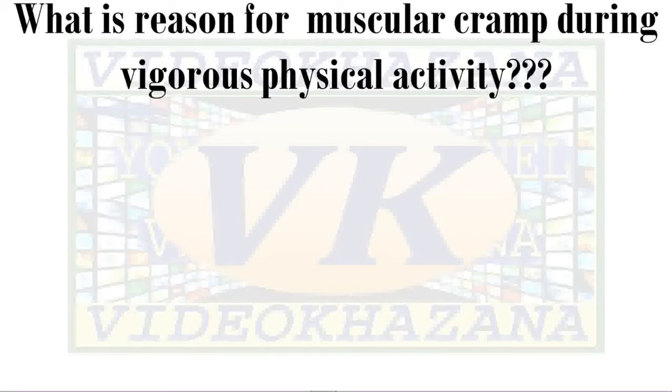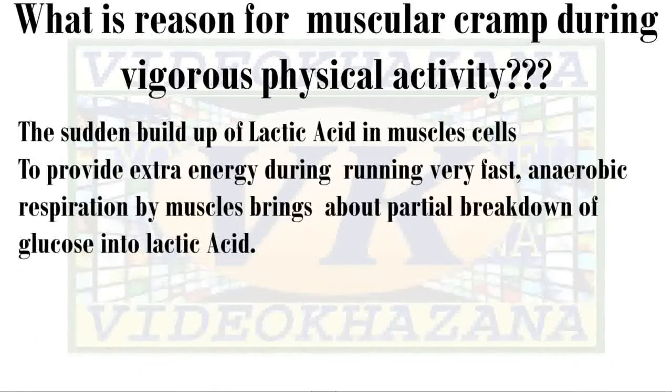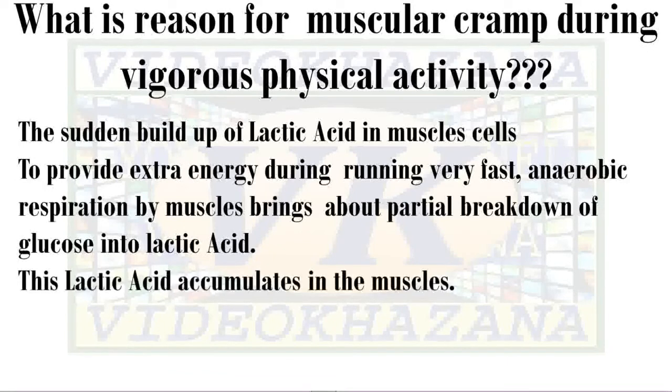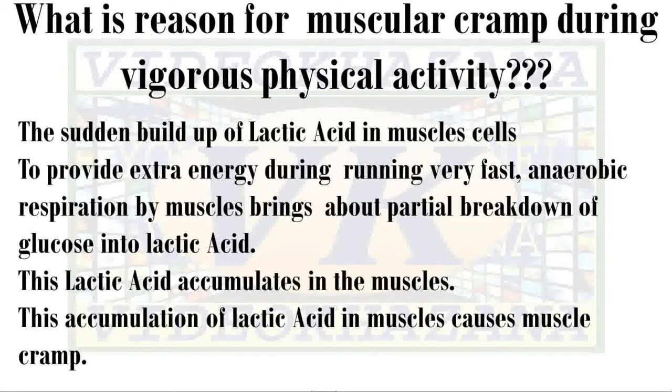What is the reason for muscular cramps during vigorous physical activities? Many times you have heard that marathon runners face this problem. Cramps come in their muscles. Then what happens? A sudden buildup of lactic acid. Lactic acid is responsible for cramps in their muscles. To provide extra energy during running very fast, anaerobic respiration by muscles brings about partial breakdown of glucose into lactic acid. Then lactic acid accumulates in the muscles, and this accumulation of lactic acid causes muscle cramps.